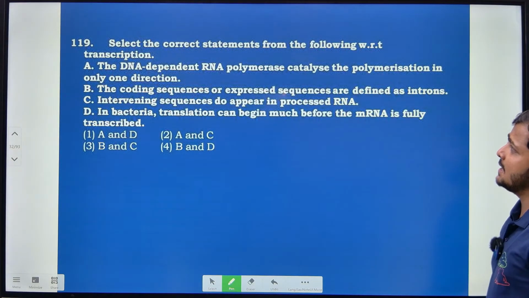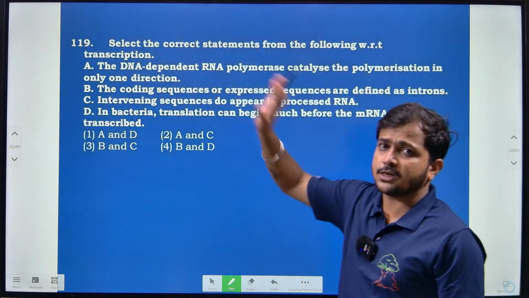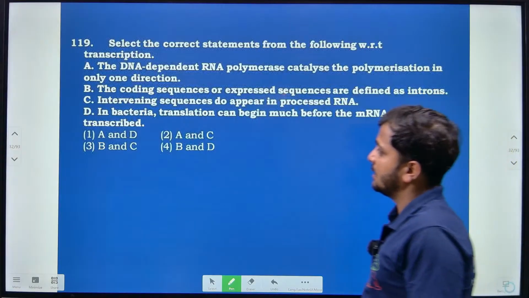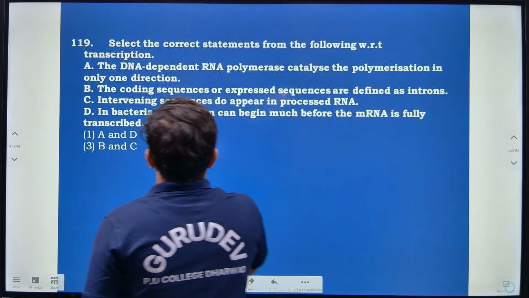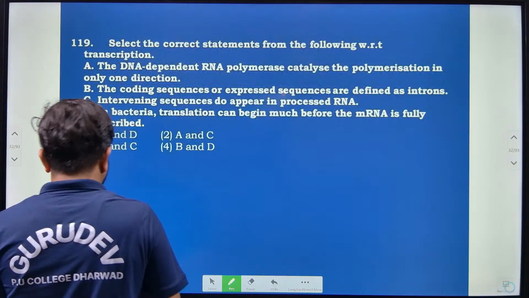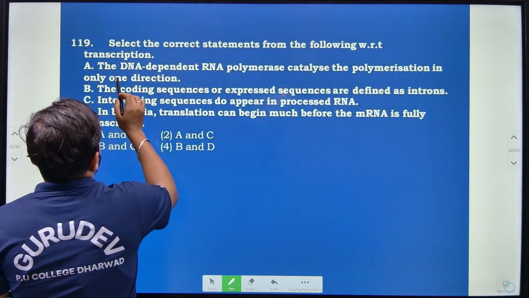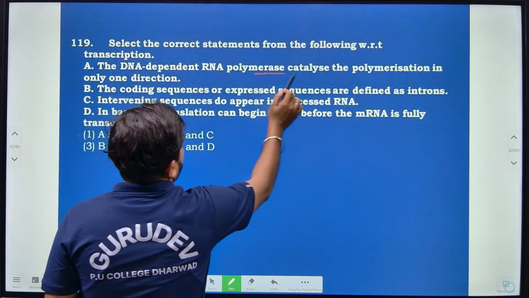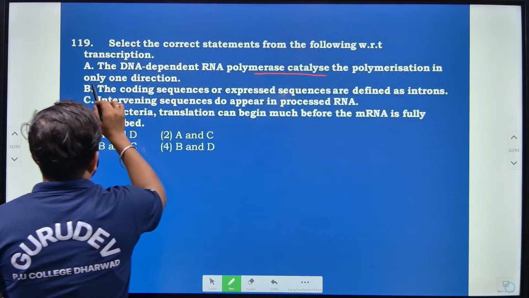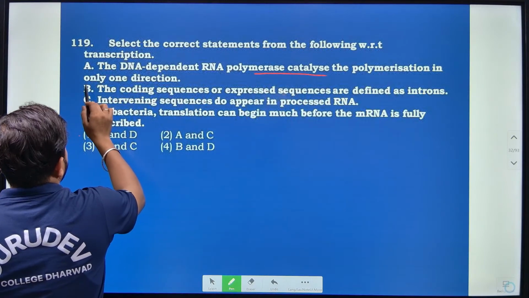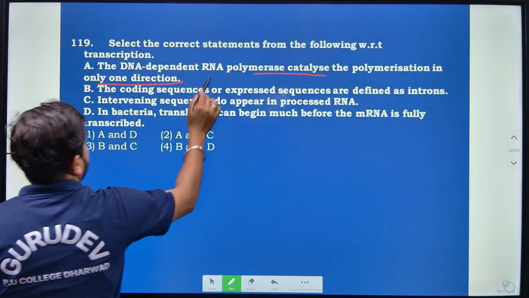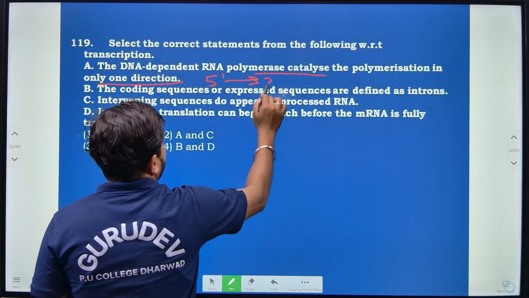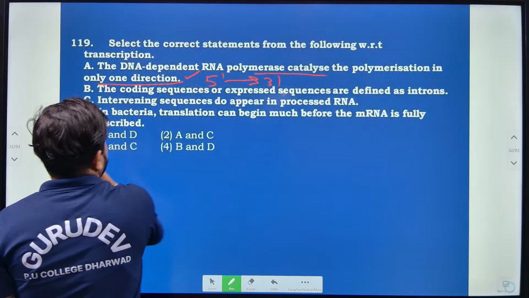Then select the correct statement from the following with respect to transcription, they are asking, right? Then we have to find out the correct statement. So according to that, if you consider here, mainly the DNA dependent RNA polymerase catalyzes the polymerization in only one direction, that is from 5' to 3'. So here this option is correct.